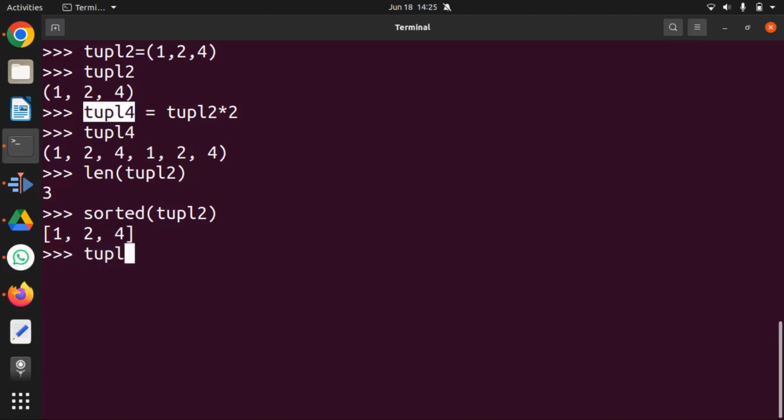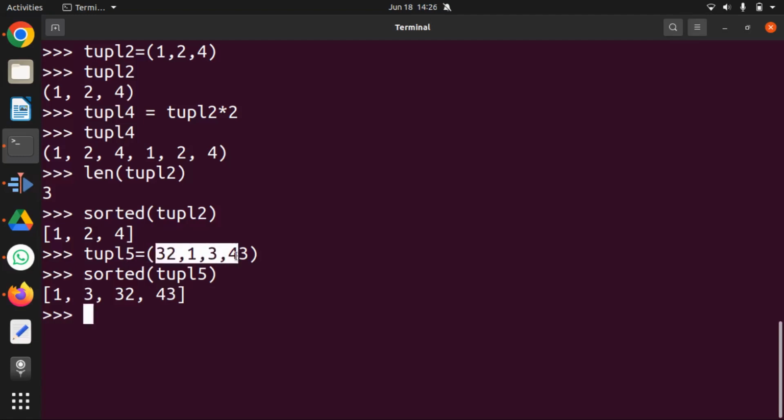So if I create another tuple, let's say with an unsorted array, so I've created one more tuple here which is not sorted. If I say sort the tuple, give me a sorted value of tuple 5, it will give me a sorted value of tuple 5. Again, these are not modifying the existing tuples. This is just a return value. So if I want to take it to a new tuple, I have to assign it to the new tuple. These functions are common, like what you've used in the past also, the length and the sorted.